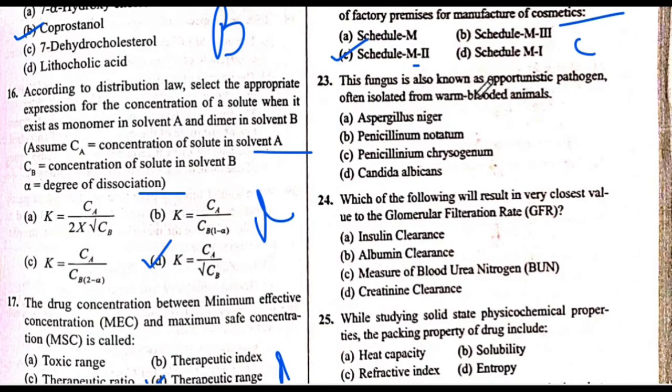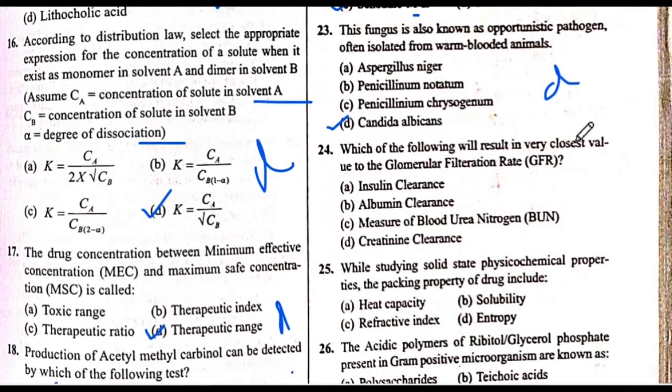Next is question number 23. This fungus is also known as an opportunistic pathogen, often isolated from warm-blooded animals. The answer is D. Candida albicans. The answer is D.